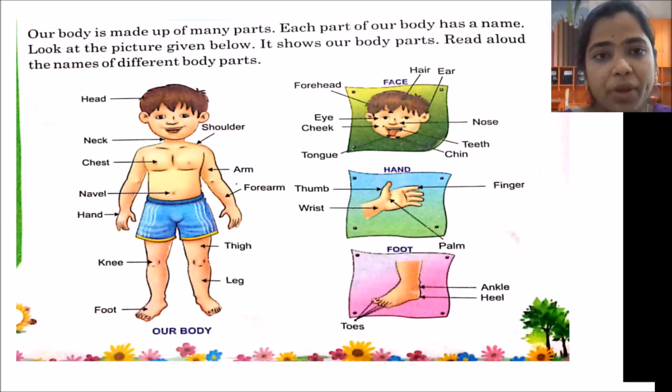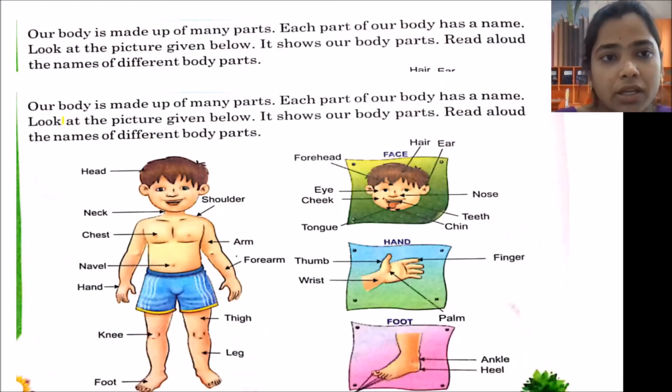So are you able to see the picture of a boy over here? Yes. So here all the body parts are given with the names. We need to see that. So what is the first body part here? A head. Are you able to see a head here? Yes. So next, what is the body part which you can see? Is neck. Are you able to see the neck? Yes. What is the next body part? It is a chest. Yes. What is the next body part? It is a navel.